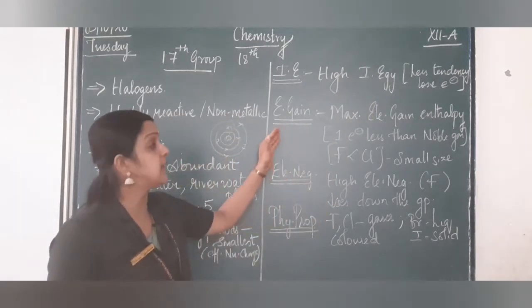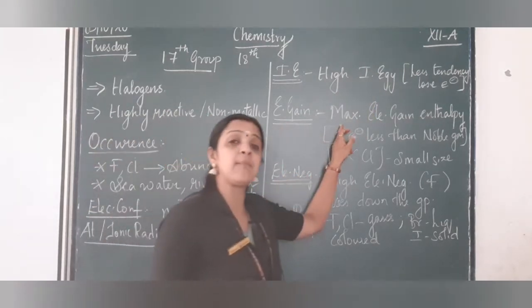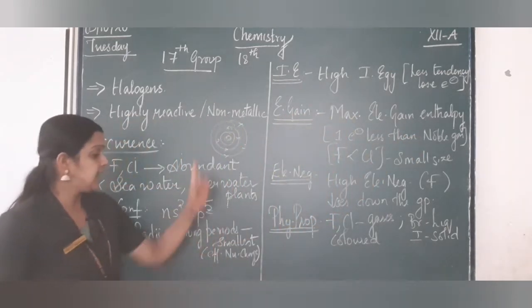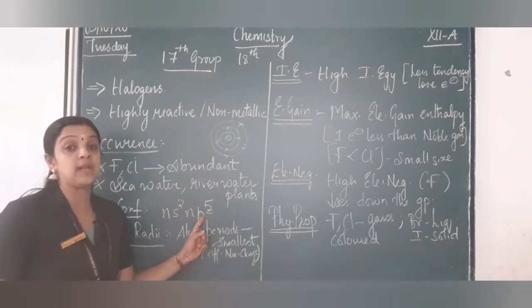Now when we come to electron gain enthalpy, they have the maximum electron gain enthalpy. The reason is the same again: it needs only one electron to become an octet.